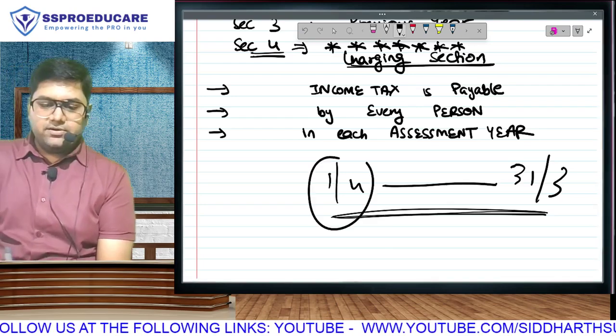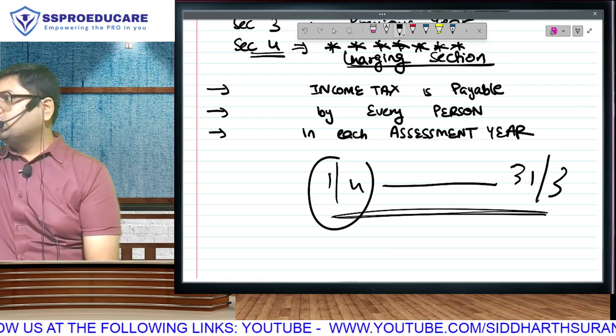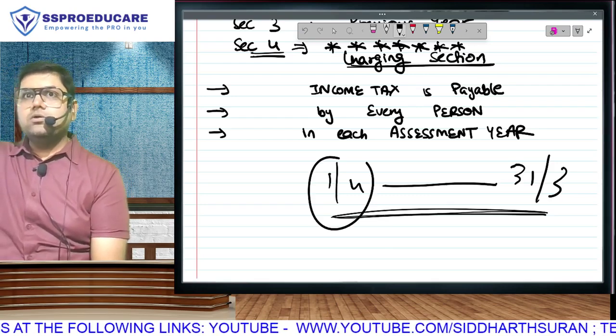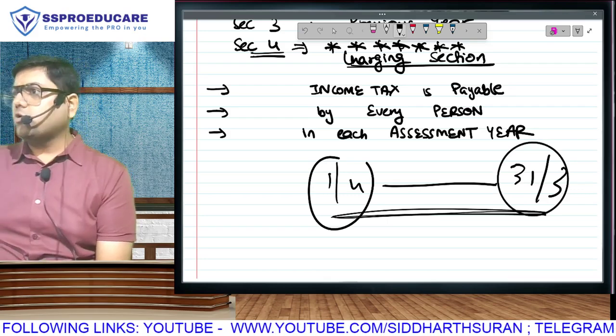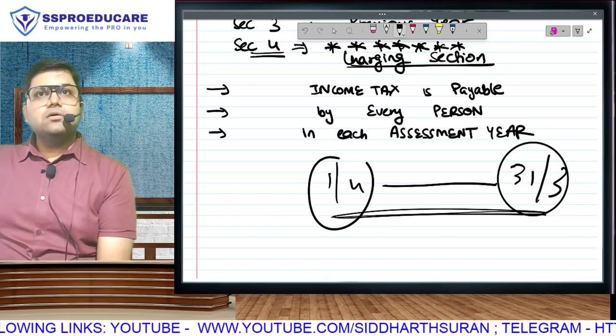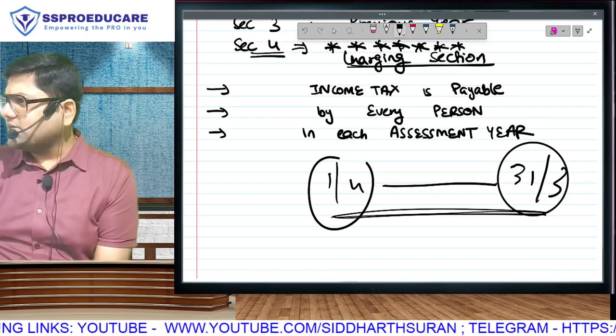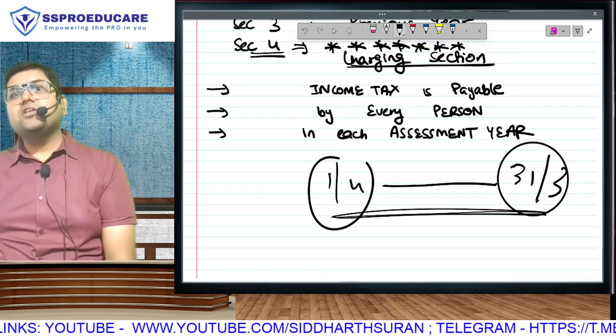Can I calculate it here? No. You can't calculate what you're going to earn in the future. So beginning of the year, not possible. Middle of the year, not possible. What do you think is your answer? End of the year is also wrong.